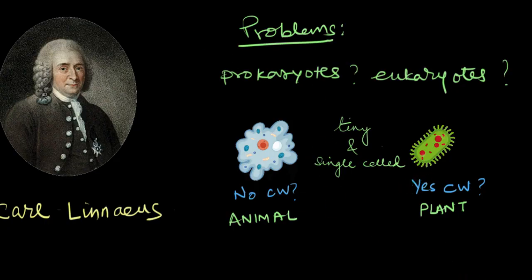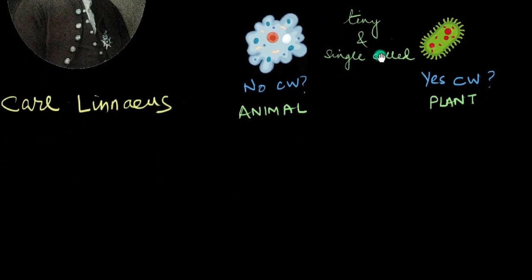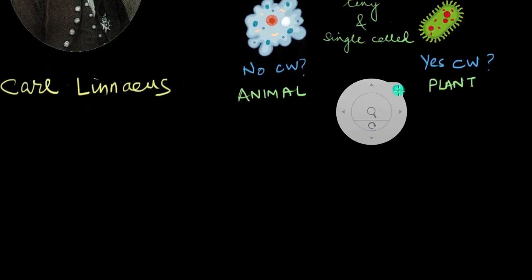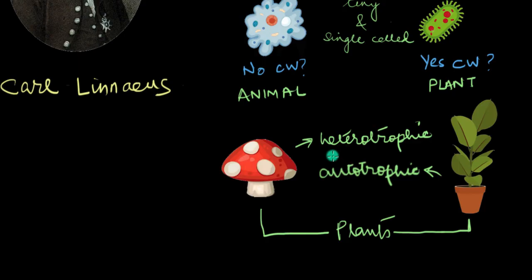Yet another feature that didn't make any sense was the mode of nutrition. Fungi are exclusively heterotrophic organisms. In the two-kingdom system, they were placed with plants which are strict autotrophs. So it doesn't make any sense to place fungi and plants together in the same group.